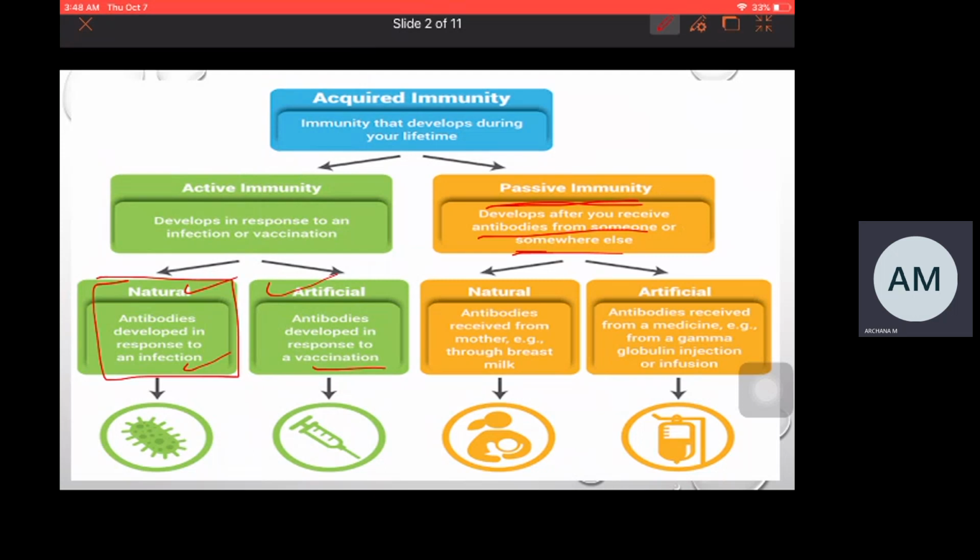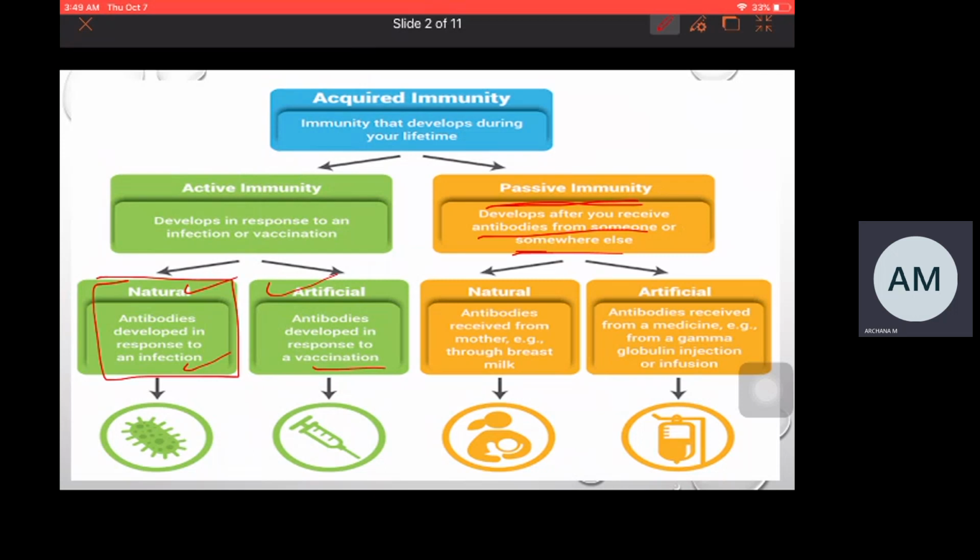And exactly what is this vaccination? An attenuated, inactivated form of the pathogen is a vaccine. Here we are taking a pathogen and reducing its virulence factor. The pathogen which is in its inactive form, which is attenuated, if it is injected, it will not cause harm to the person. So it is safe to inject such a type of organism into a person.